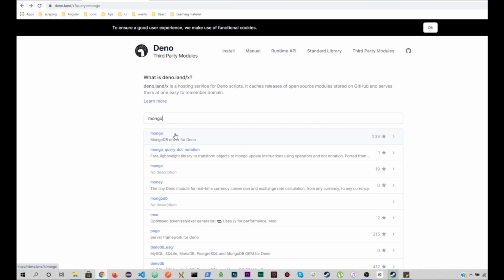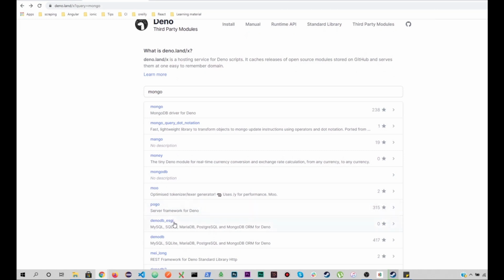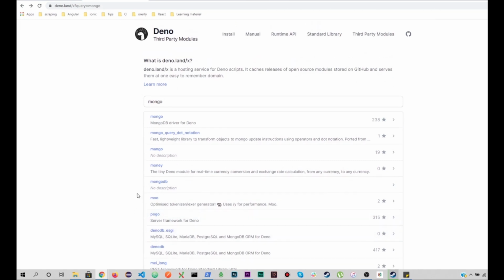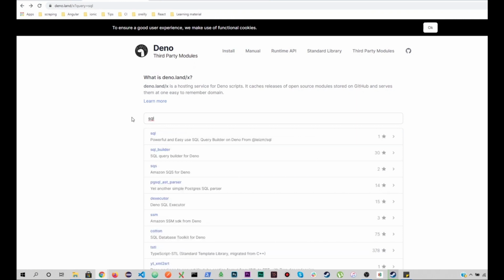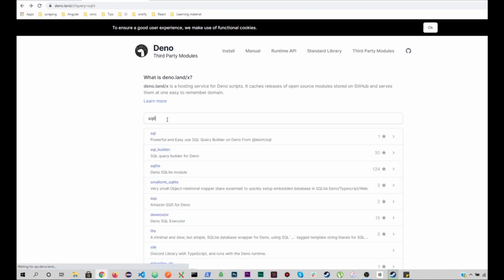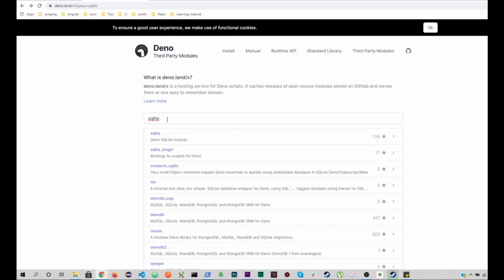Sometimes you would like to only use specific database libraries for Mongo, and you can have a MongoDB, you can have the SQLite database, Postgres. If I search the SQL, you will find there is a separate SQL module that you can use. Postgres, if I search SQLite, you can have a separate SQLite package.